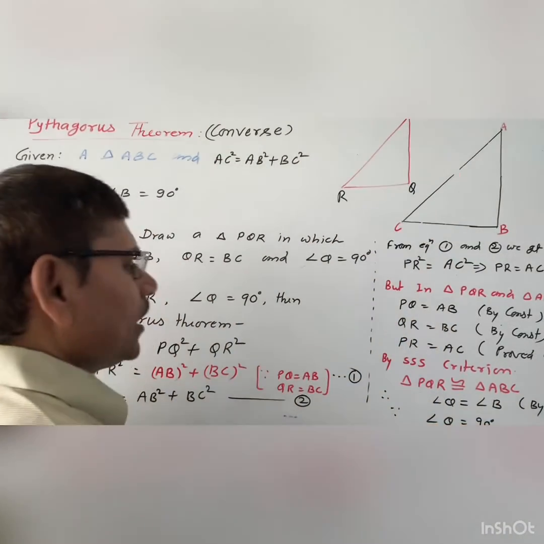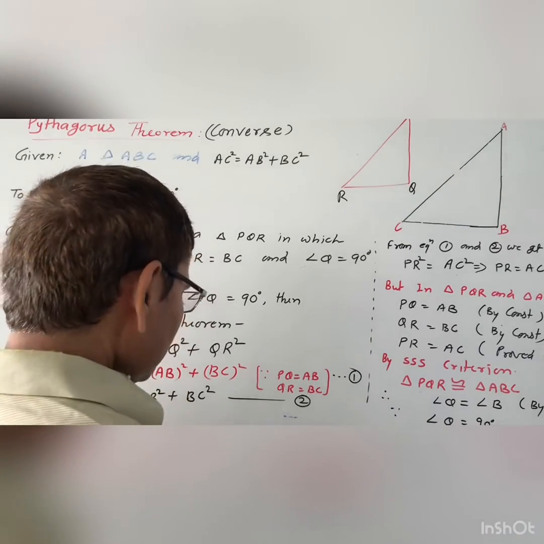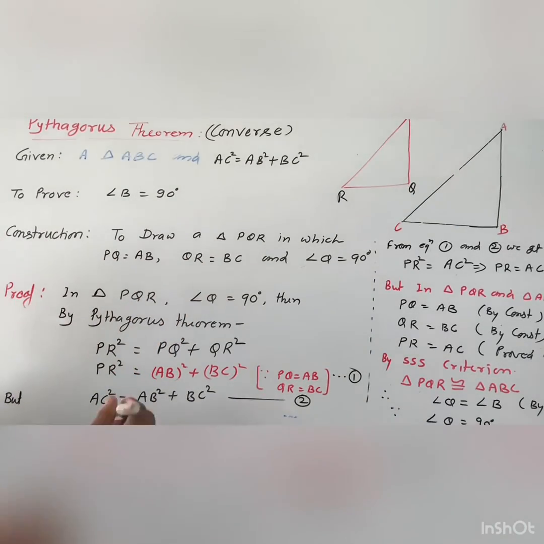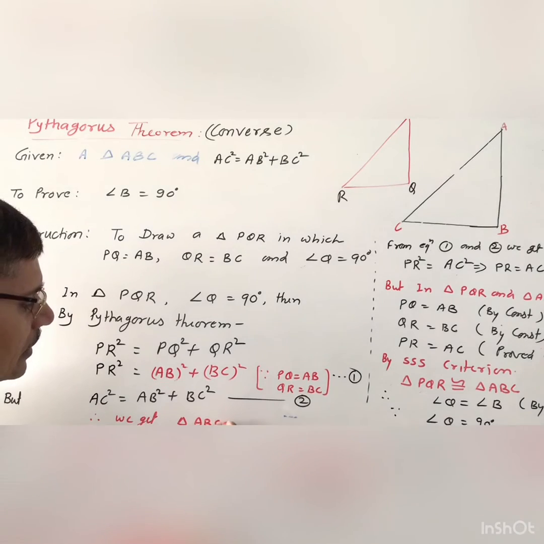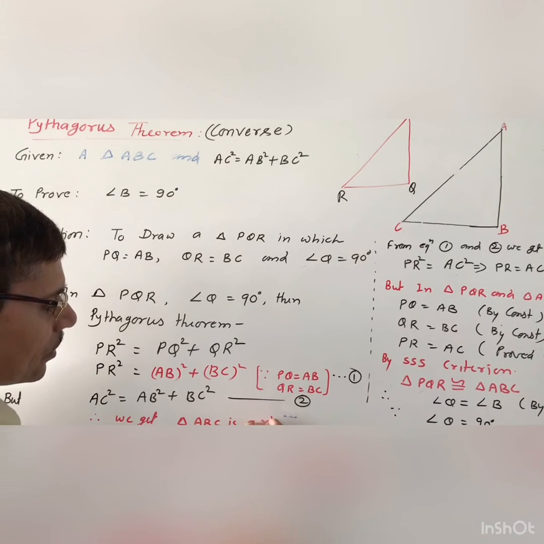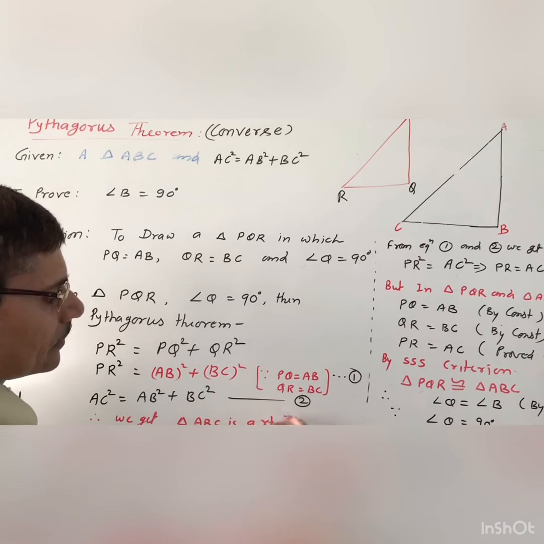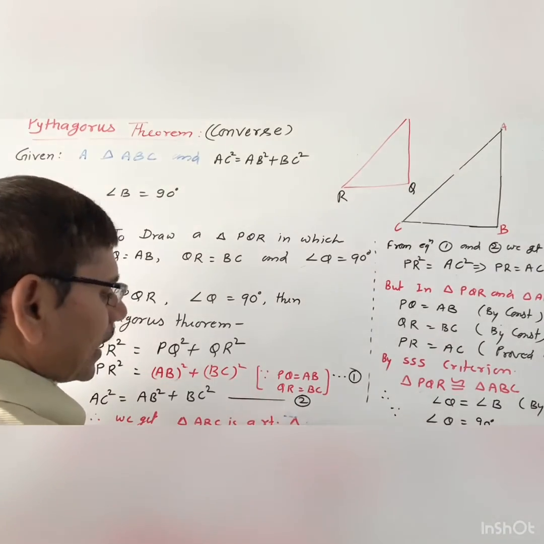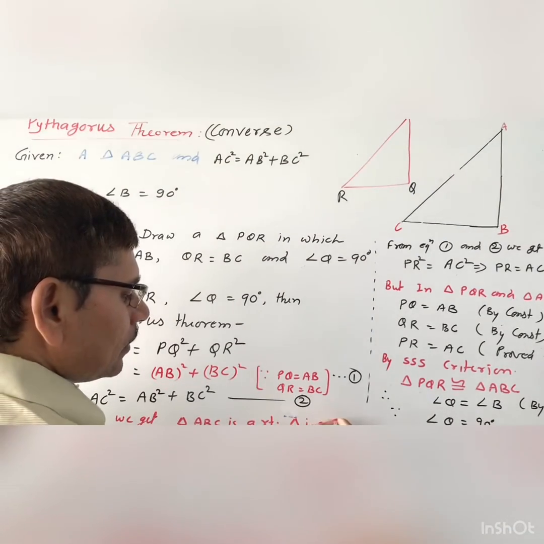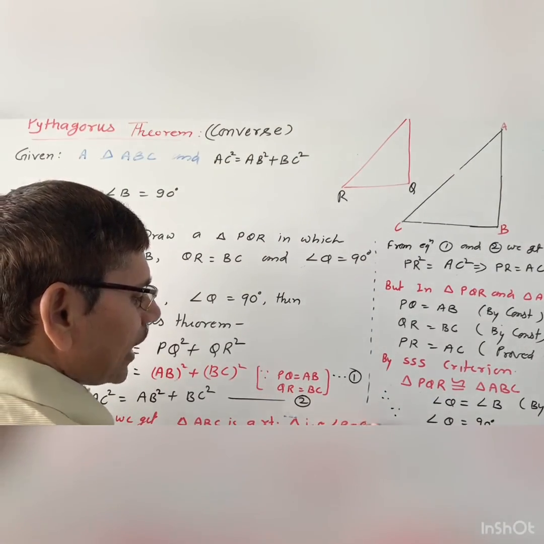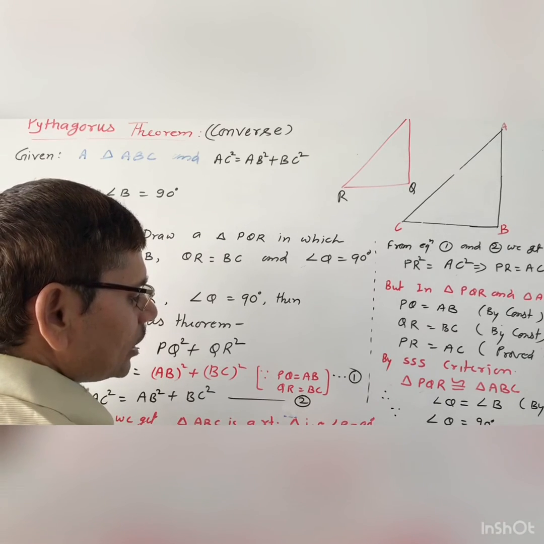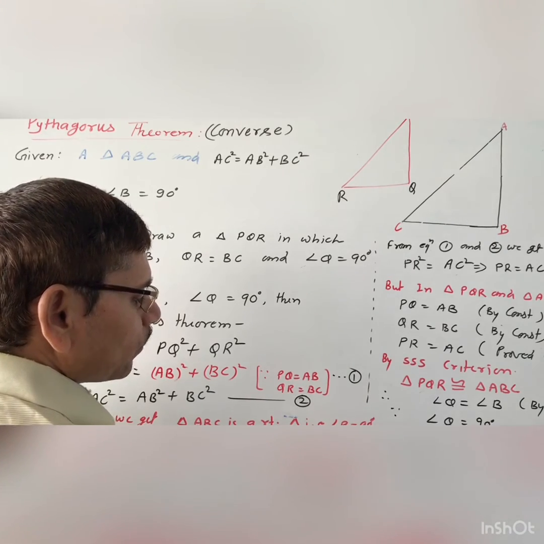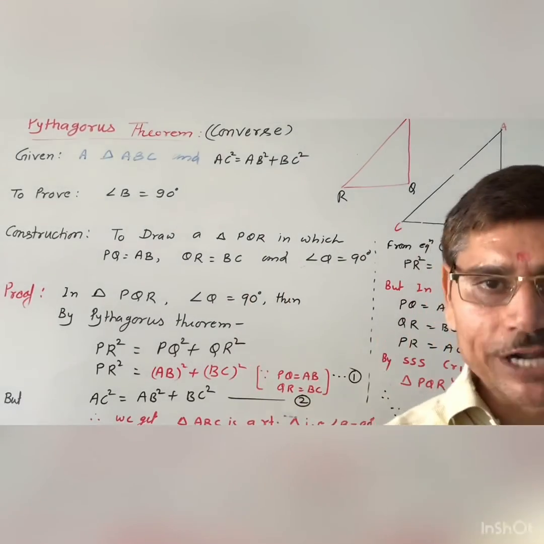This gives the conclusion that triangle ABC is a right triangle, that is angle B equal to 90 degrees. So this is the proof of this important theorem.